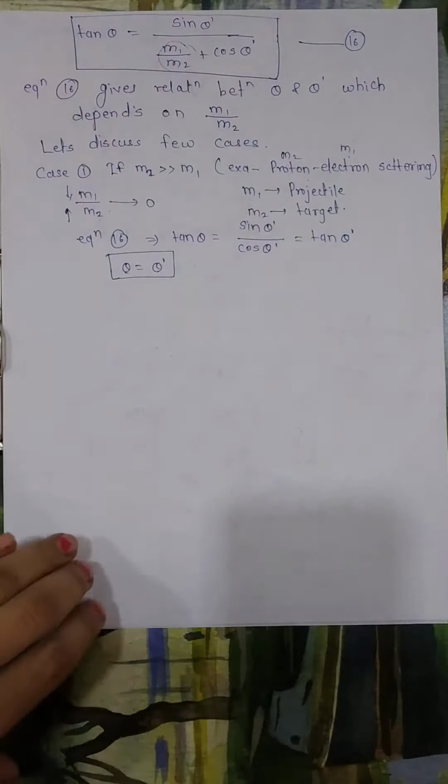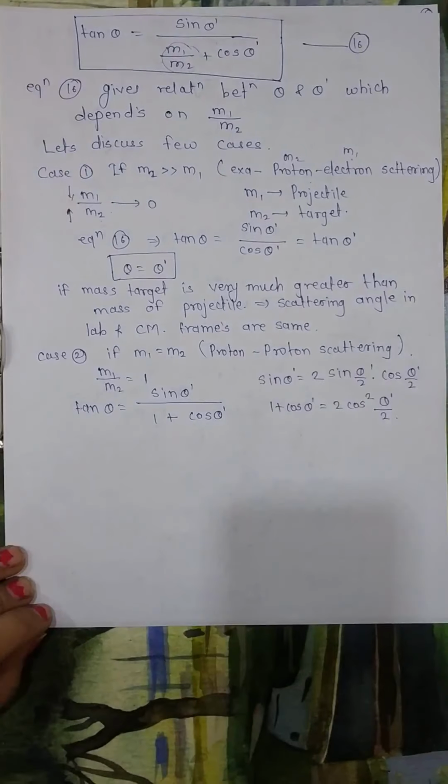Now the second case is if m1 and m2 are equal. So if these are equal, m1 upon m2 will become 1 since both are equal. The example is proton-proton scattering. Here the example was proton-electron scattering in case 1. So if m1 and m2 are equal, the ratio is 1. Therefore equation 16 becomes tan theta equals sin theta dash upon 1 plus cos theta dash.